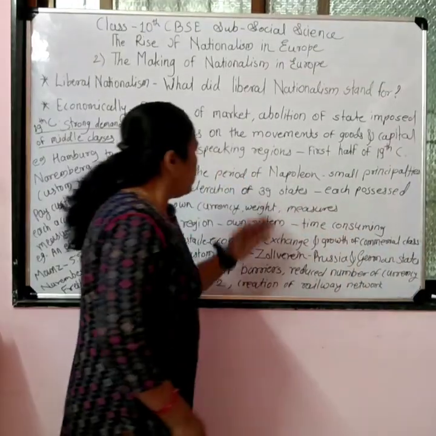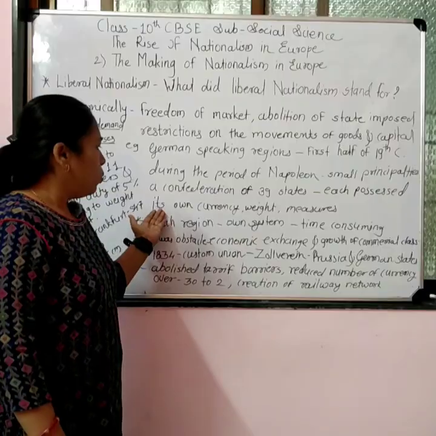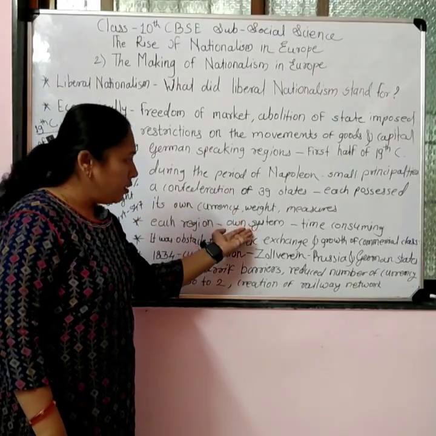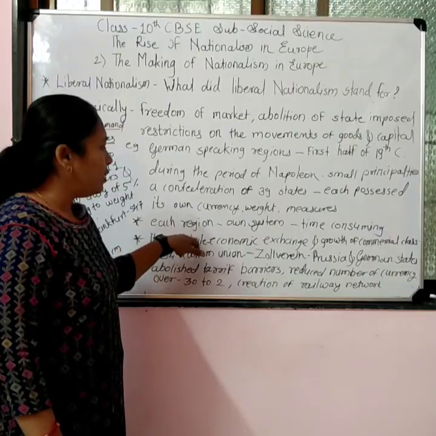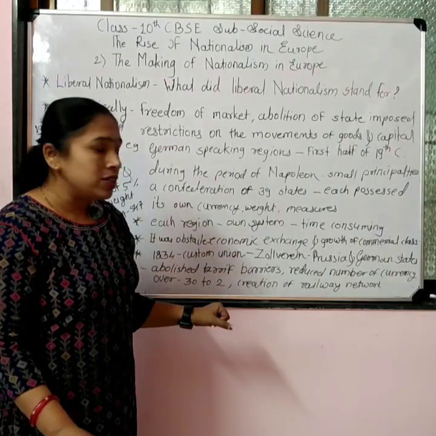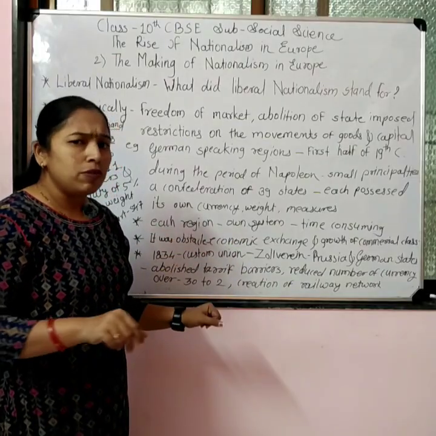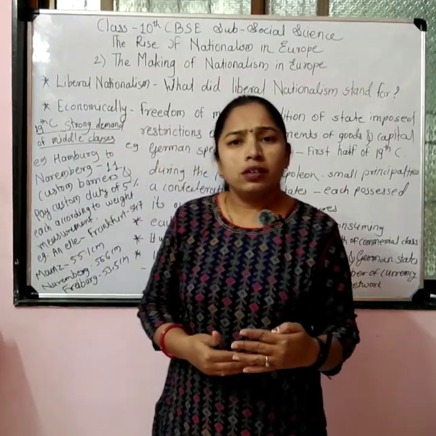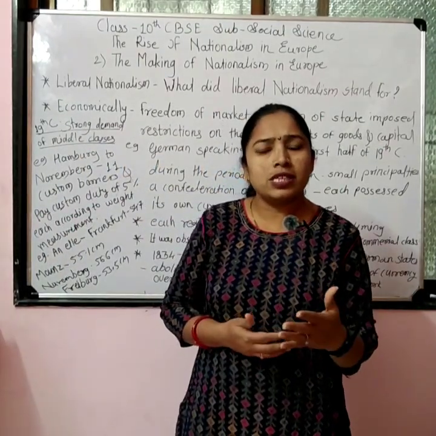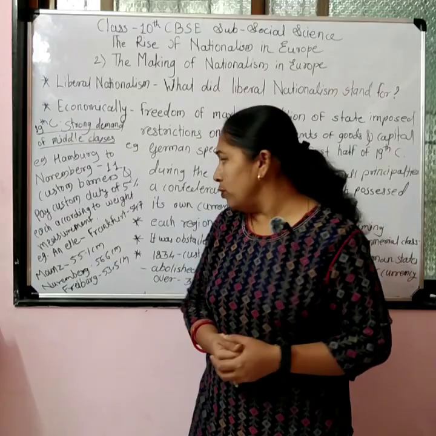These 39 states had their own currency, weight, and measurement unit, which was time-consuming work and created obstacles for traders.